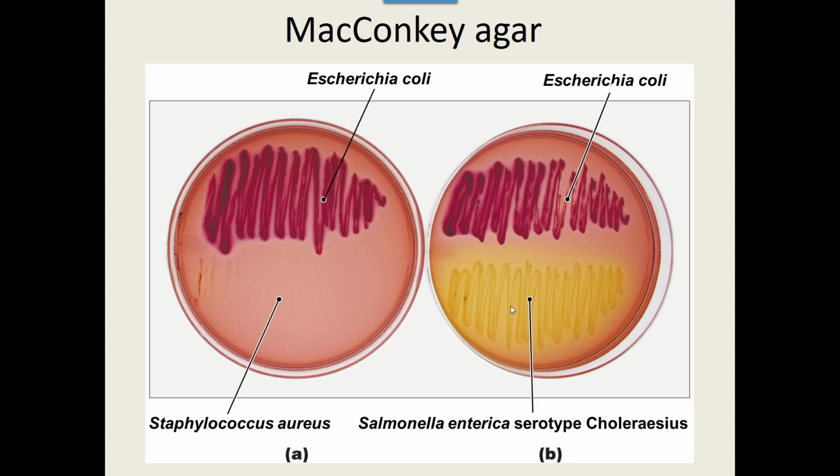Now, the big thing you're looking for in MacConkey, because people are like, look, it turns yellow. That's not what we're looking for in a MacConkey agar, though. On a MacConkey, we're looking to see whether it can ferment lactose, which will show pink colonies. So it's one of the big indications in grouping and narrowing down these gram-negative rods. One, is it a gram-negative because it grows on a MacConkey? And two, can it ferment lactose like E. coli can, and you end up having pink colonies?